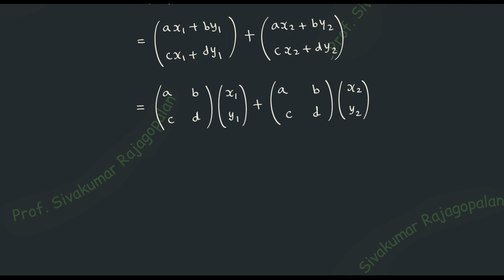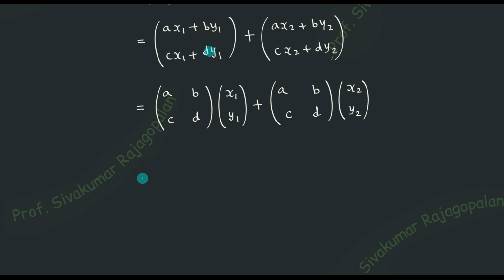And the first question is, why did we do all this rearrangement and manipulation? We know that the ABCD matrix is the capital T operator. So now I can write down that this is the T operator acting on the first element, plus the T operator operating on the second element. This is how you understand it.